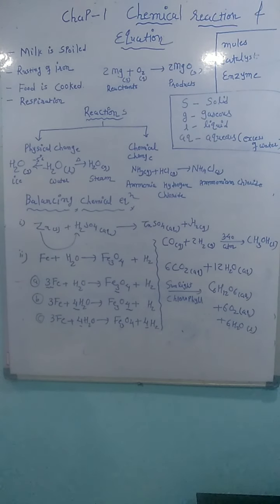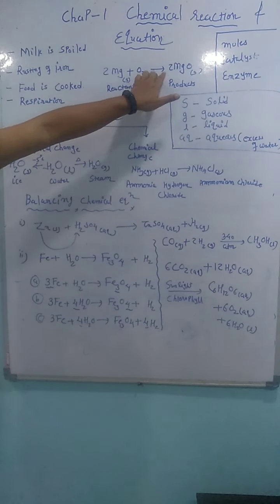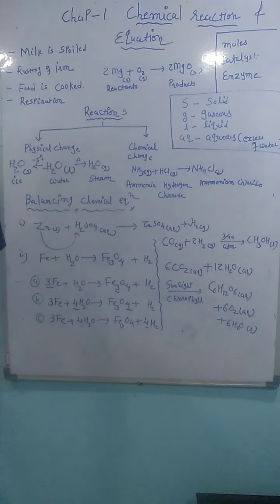That word is called mole. Understand? Mole is a very small unit. So how do we read the reaction? 2 moles of magnesium plus 1 mole of oxygen gives 2 moles of magnesium oxide. So your concept is clear here about moles.